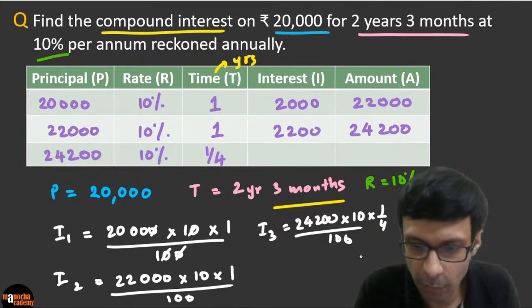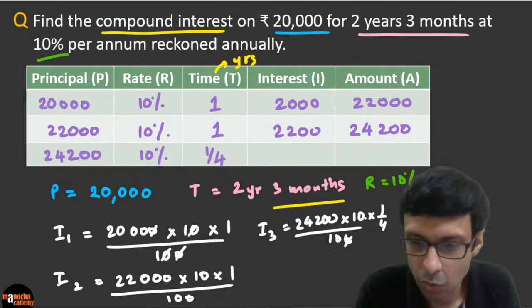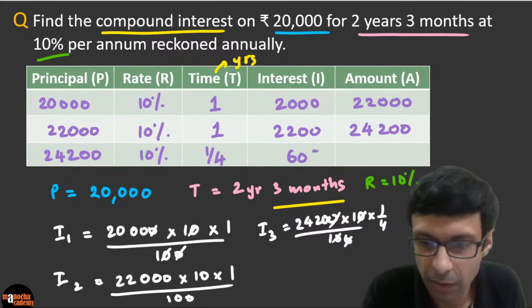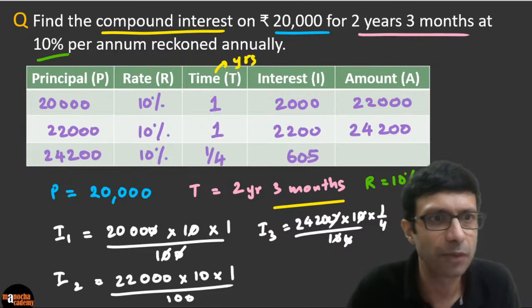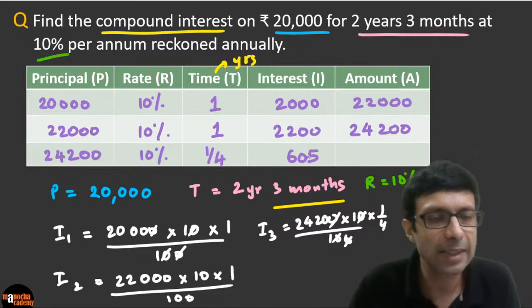So please check, guys, how much are you getting? If you do this calculation, all these zeros will get cancelled, and please divide and check. I think you should be getting 605. I'm getting 605 here. Please check in case I have some. Okay, very good. Arush has got that answer. Excellent. Some of you are getting 615.